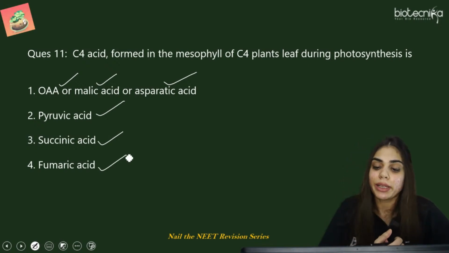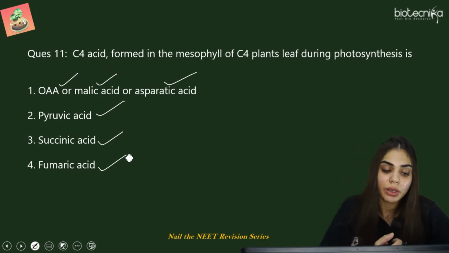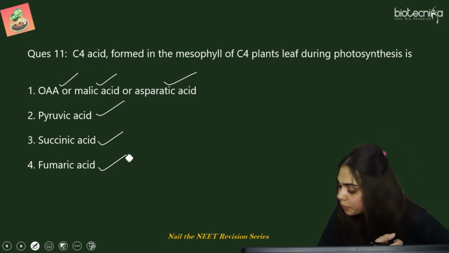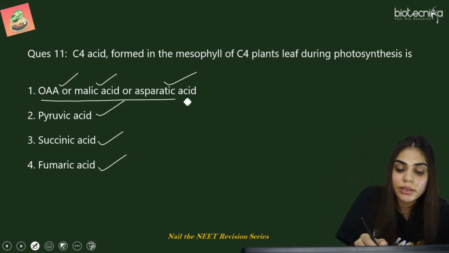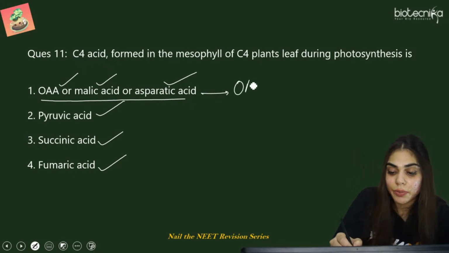C4 acid जो बनता है Hatch and Slack pathway में, what is it? Is it oxaloacetic acid, or is it pyruvic acid, succinic acid and fumaric acid? Very good Selva, Devanshi. Very good. The correct answer for this question is oxaloacetic acid.